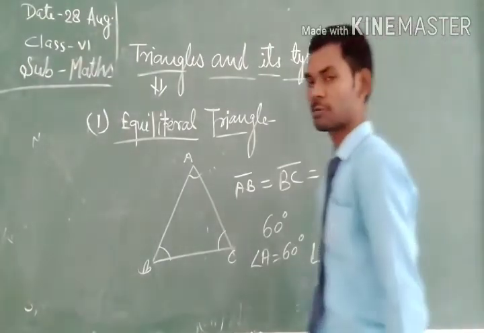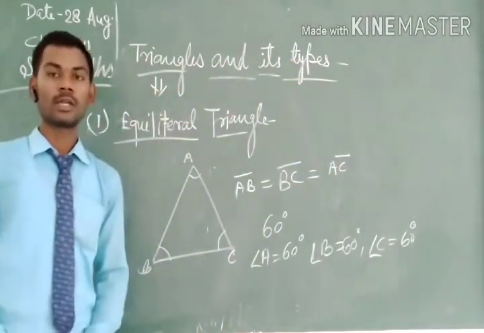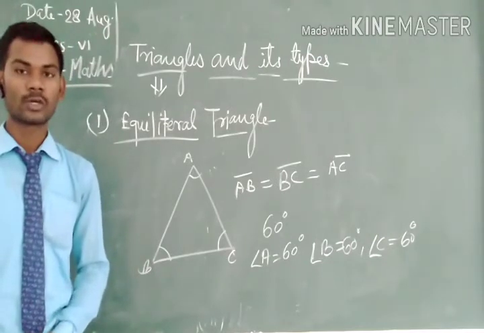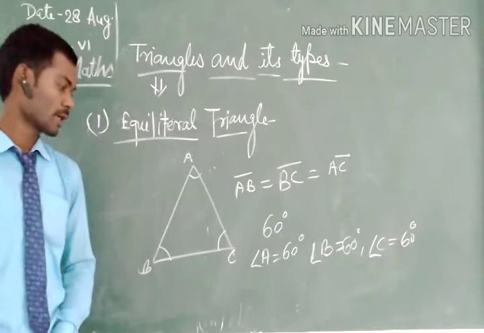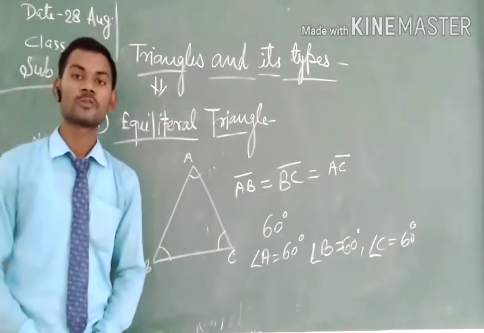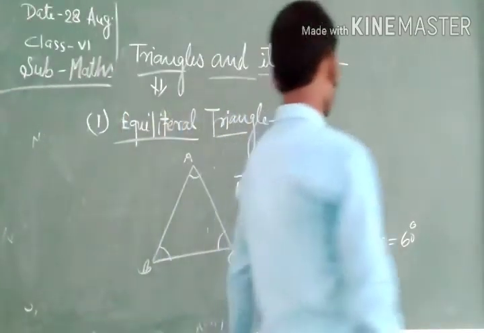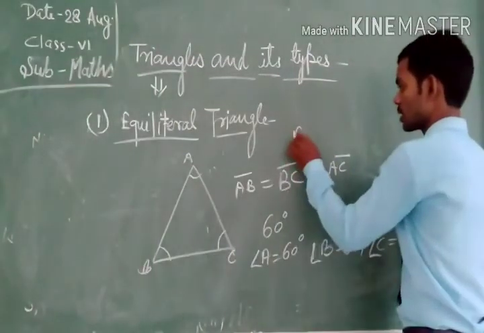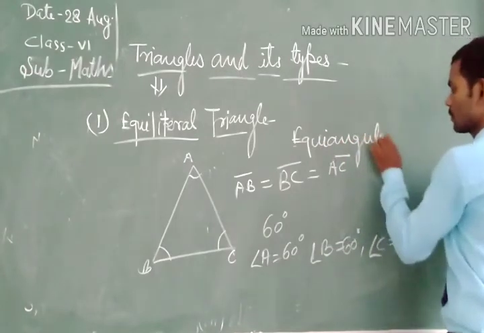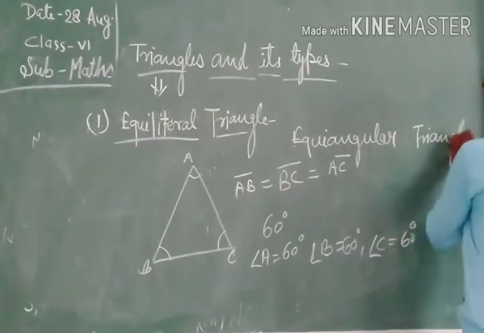So in this figure we can see that the sides of the triangle are of equal length, as well as the angles formed at the corners being of equal magnitude. Therefore, the equilateral triangle is sometimes also known as an equiangular triangle.